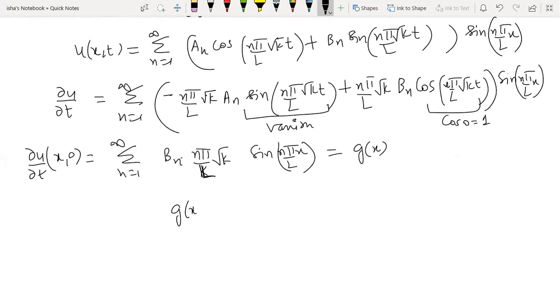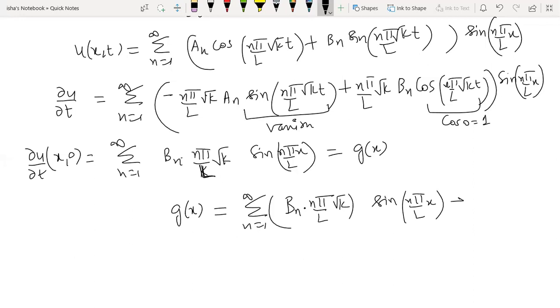So basically g(x), or you can shift this constant to the other side. So g(x) is equal to the summation n equals 1 to infinity b_n into n pi by L root k into sine(n pi x by L). So this is also a Fourier half range sine series.